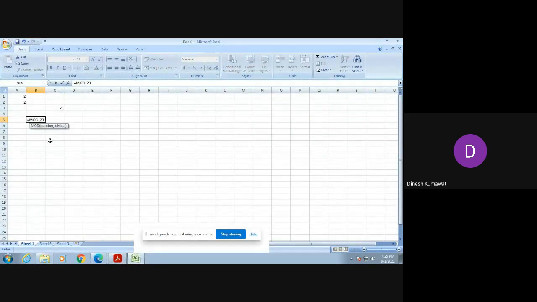Open bracket 23 comma 5. Now you close, now press enter. So here you can see we are getting its answer to be 3 because after dividing 23 by 5, we are getting its remainder to be 3.